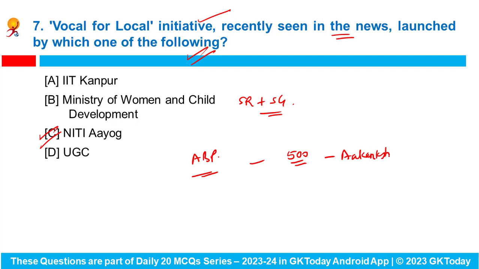Okay, and Akanksha serves as an umbrella brand which facilitates international market access, and this initiative includes a dedicated window on the government e-marketplace portal for these products. Partners offer support for the e-commerce, linkages, literacy, certification and skill enhancement so as to promote the local entrepreneurship. Okay, so Vocal for Local initiative has been launched by Niti Aayog.